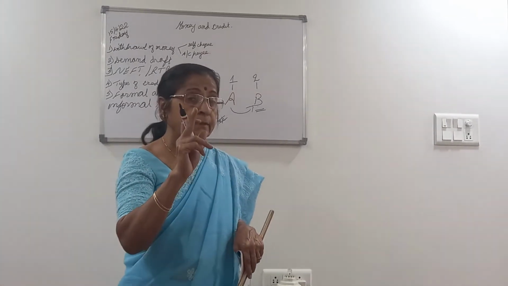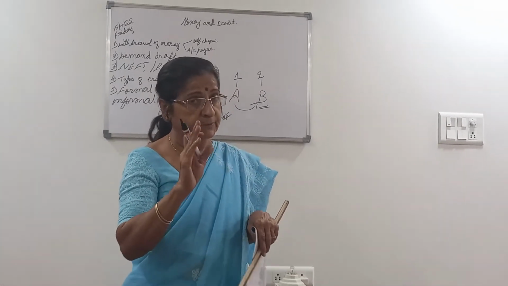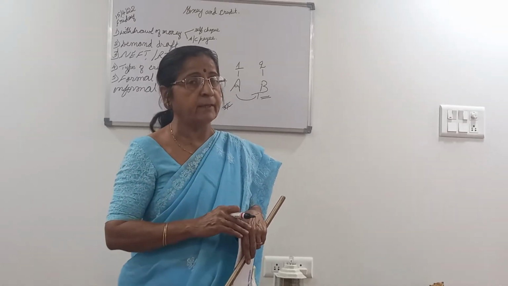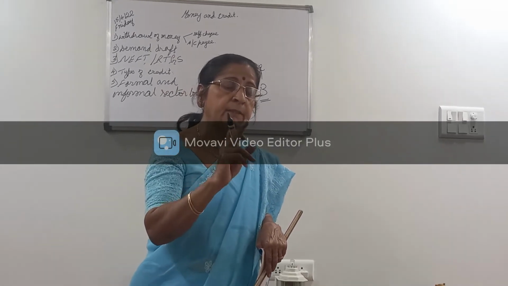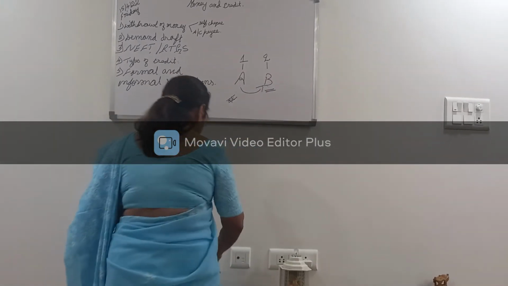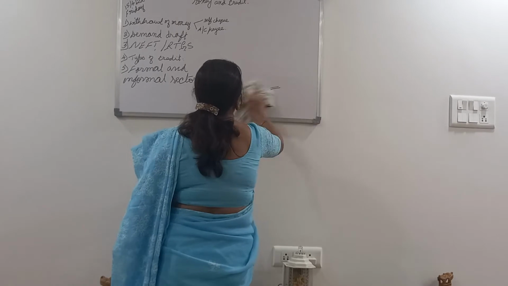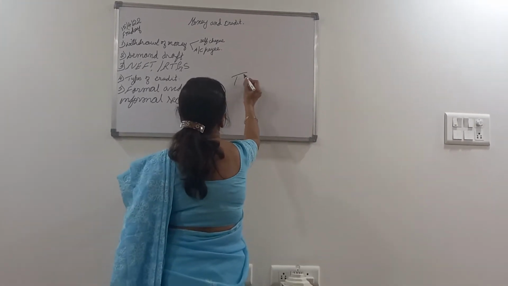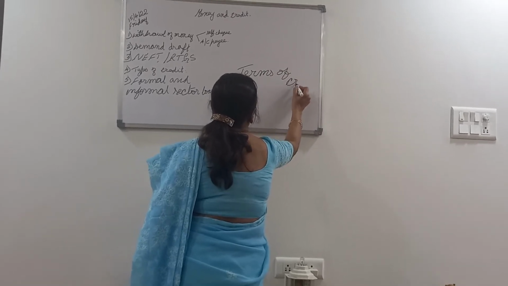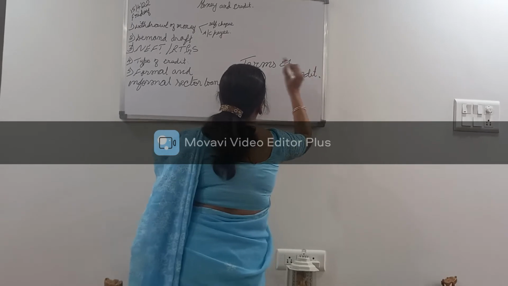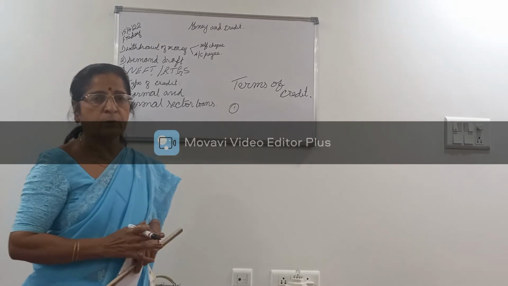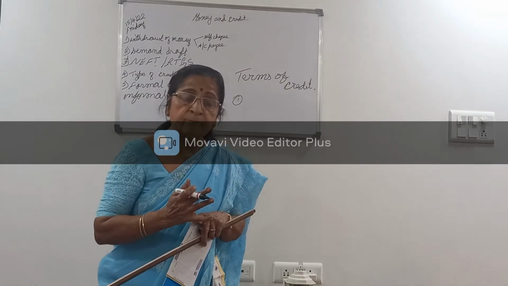Now, when a person takes a credit from the bank, there are certain terms that the borrower has to follow. They are said to be the terms of credit. What are the terms of credit? The terms of credit include, first and most important, collateral.